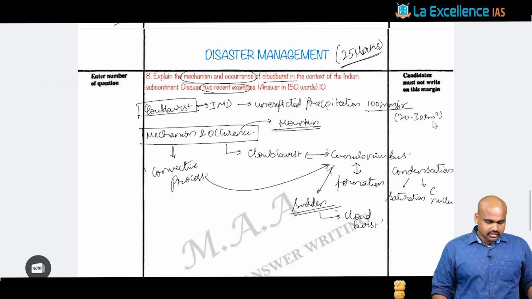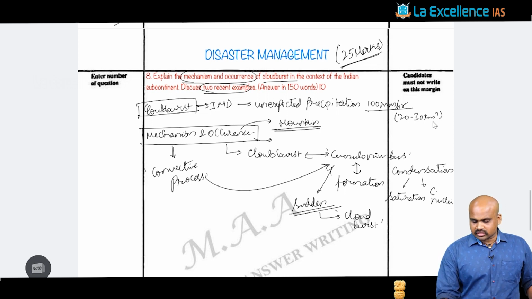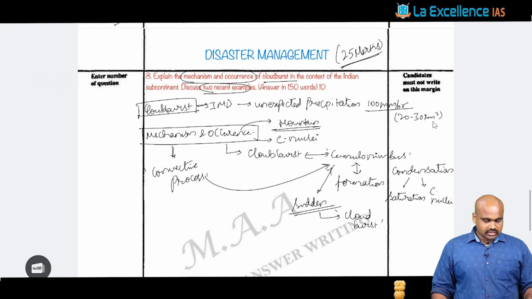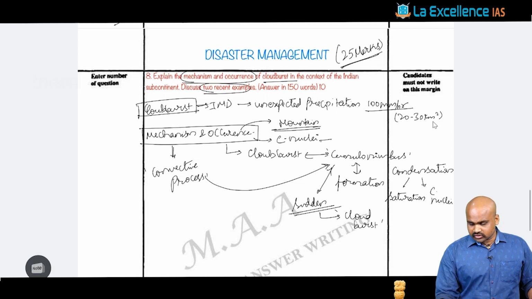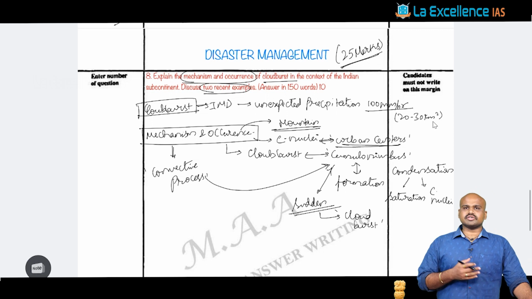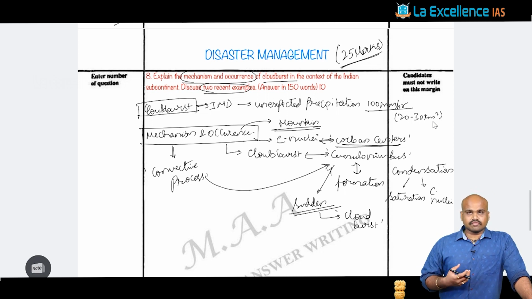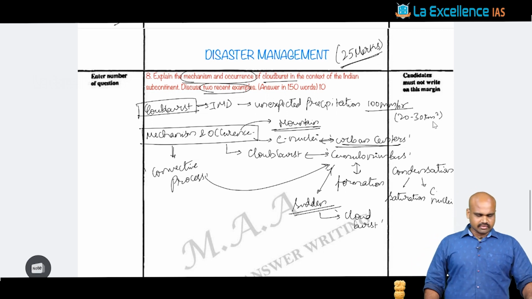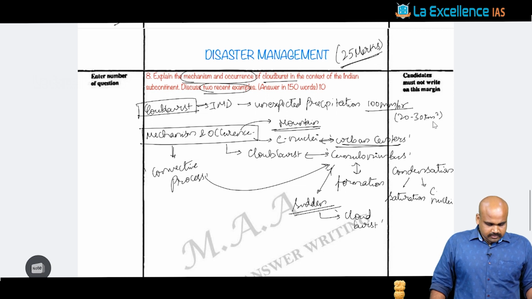It is generally seen in the mountainous regions, or in the regions which have an abundance of condensation nuclei, especially urban centers, because we would have come across a number of such incidents of urban centers having this phenomenon of cloudburst, which further results in the phenomenon of urban floods, which is a very, very favorite topic of UPSC.